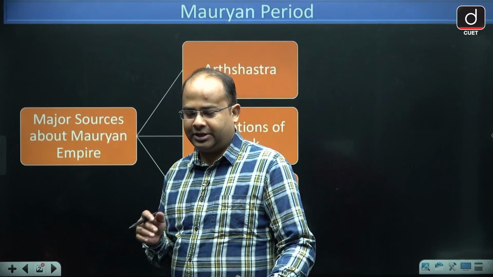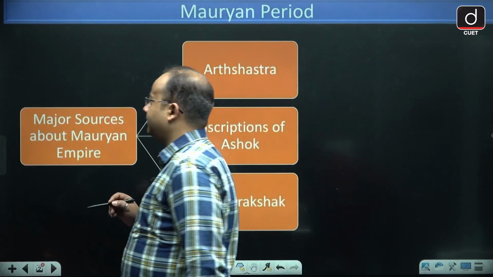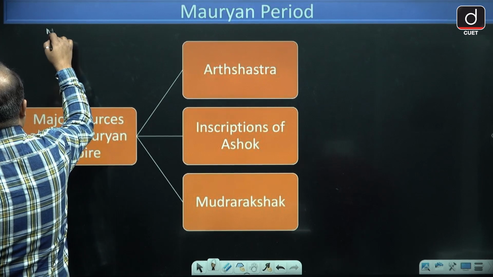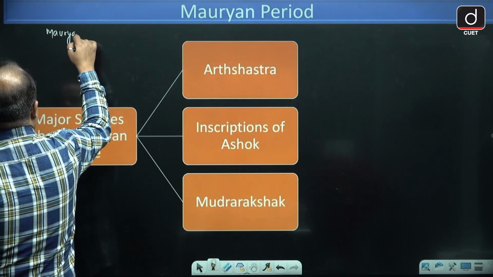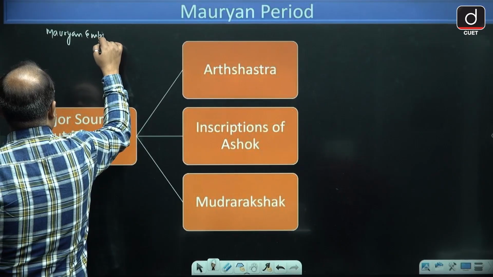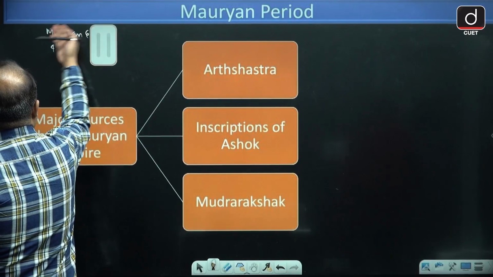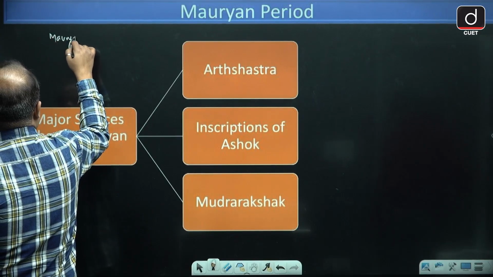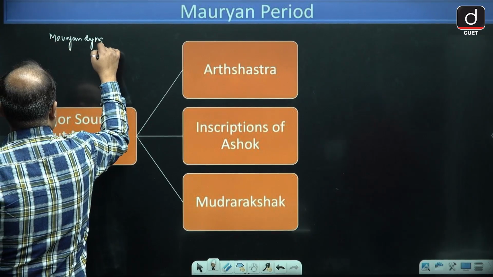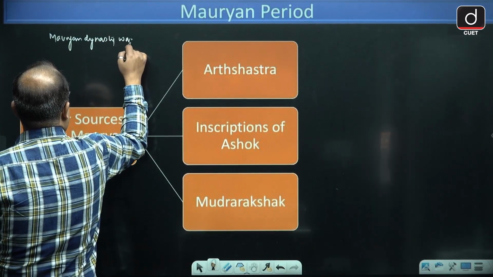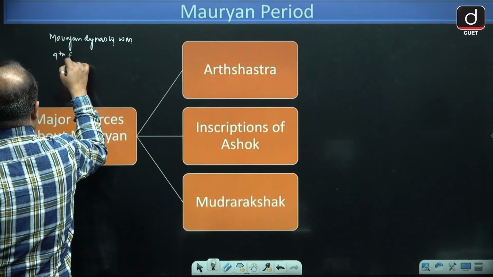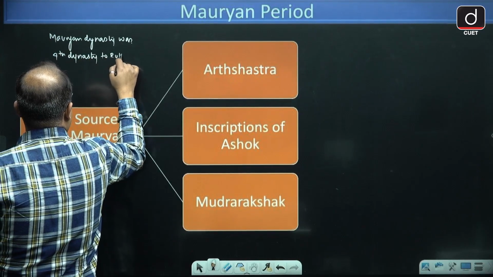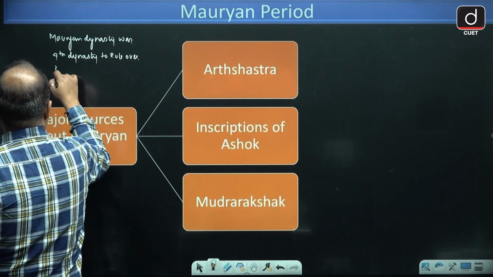Before I start, Mauryan dynasty was the fourth dynasty to rule over Magad.